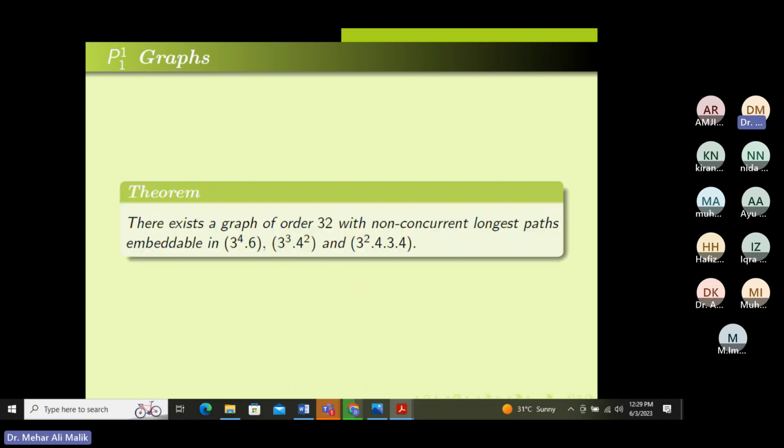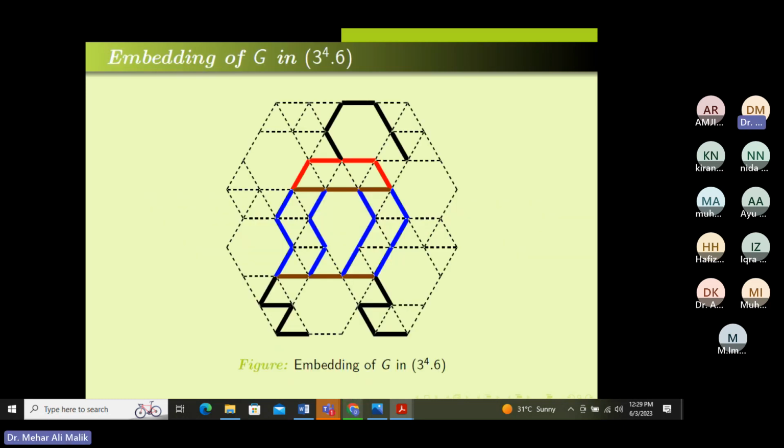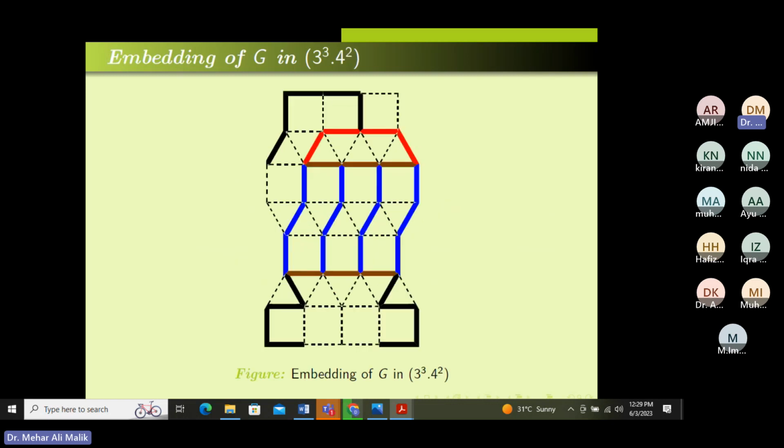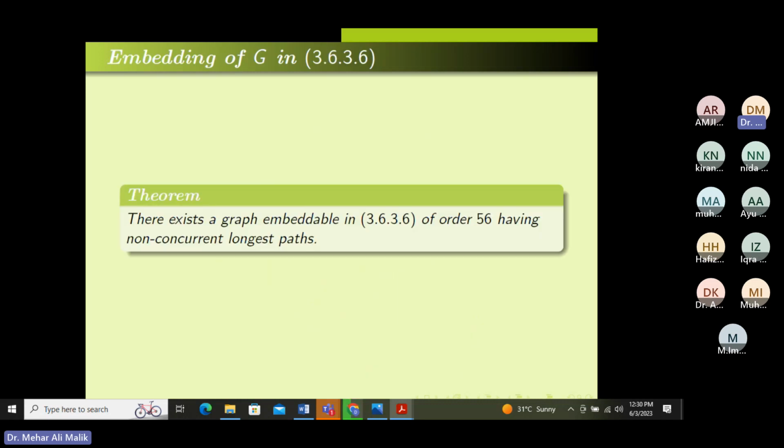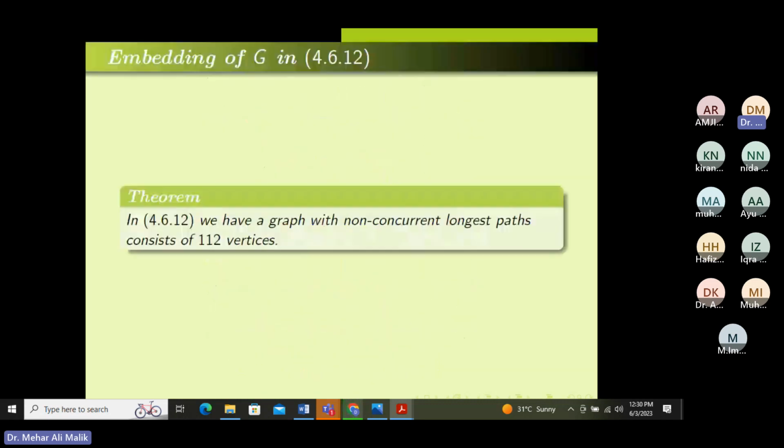Now, this is the order of the graph which is embeddable in 3.4.6.3.4, 3 cube dot 4 square, 3 square 4 3 4. What is meant by 3? As I have already mentioned, it means that we have triangles around a vertex, and a hexagon. So this is an embedding of that graph which consists of 32 vertices in 3.4.6. This is an embedding of a graph which has 36 vertices, 3 cube, 4 square, and this is also an embedding. Now I will skip all other embeddings.